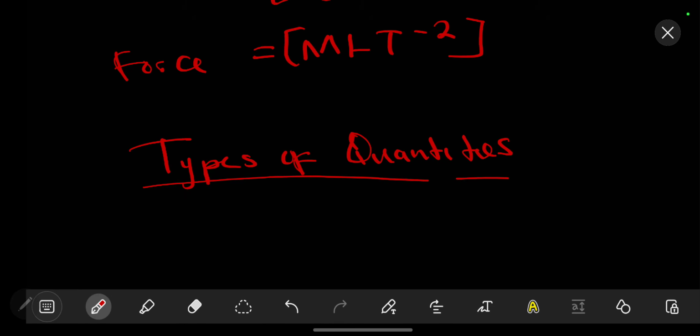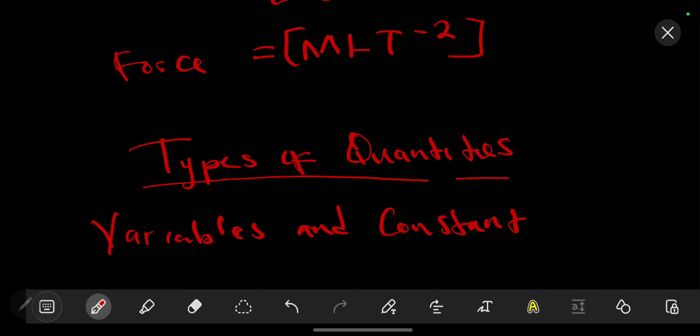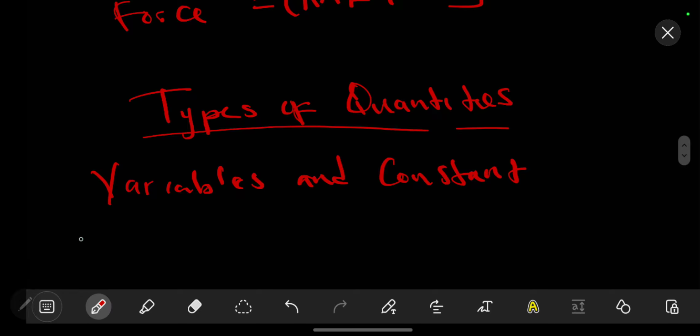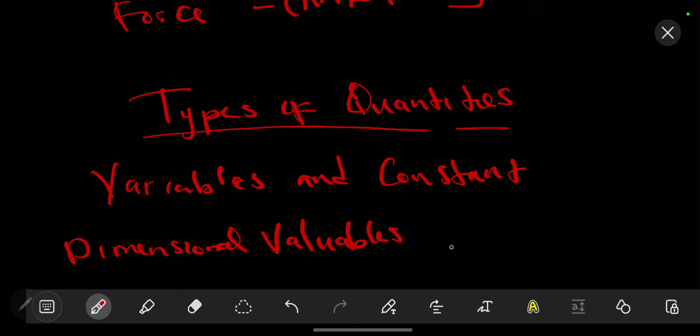When we look at our types of quantities, we have two types of quantities. These quantities might take the form of variables and constants. So when we talk about these, firstly we have the dimensional variables. These will vary with respect to something.